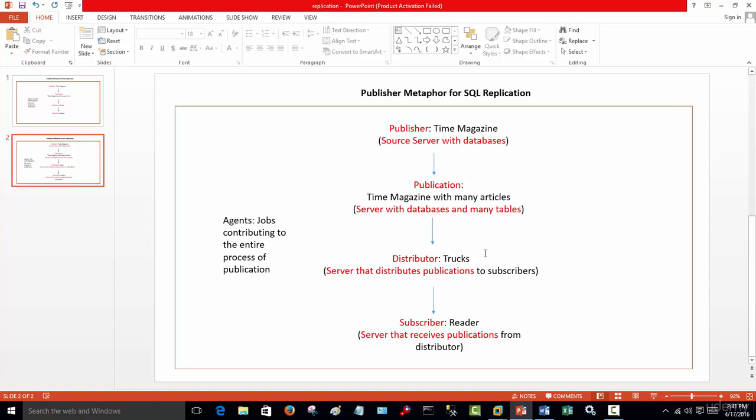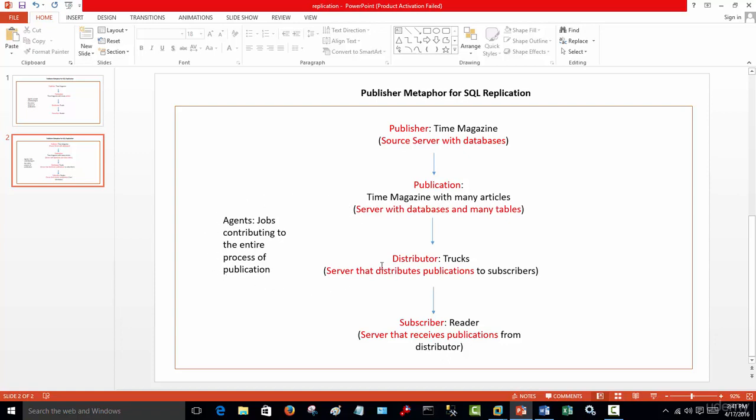When we're talking about the distributor, we're talking about either the publisher or another server that distributes this publication to subscribers. Its responsibility is to take that publication and distribute it to either one or many subscribers. The subscriber, the end reader, is the server that receives the publication from the distributor. And these can be many readers or servers that receive this information.